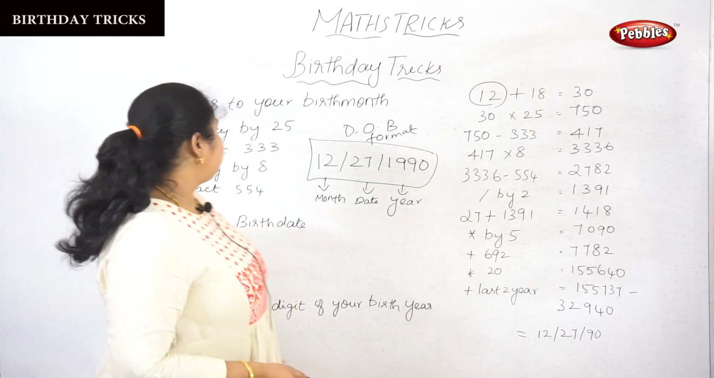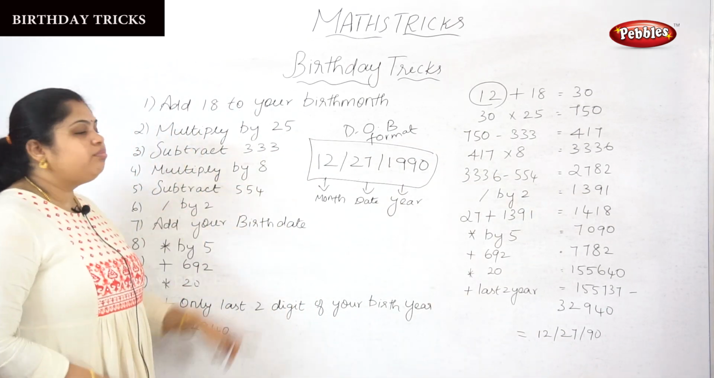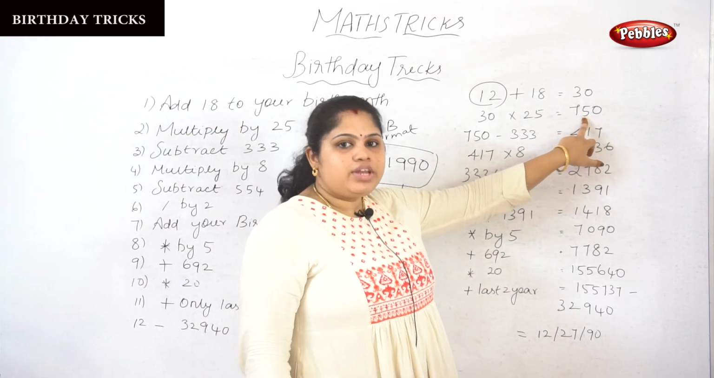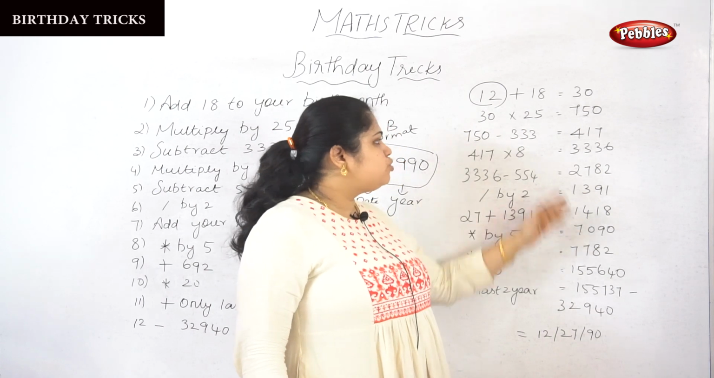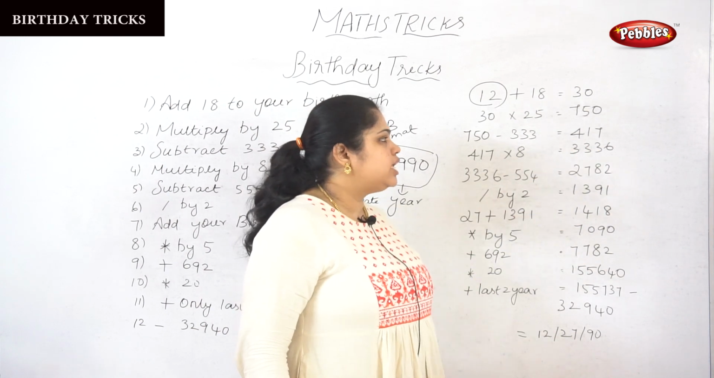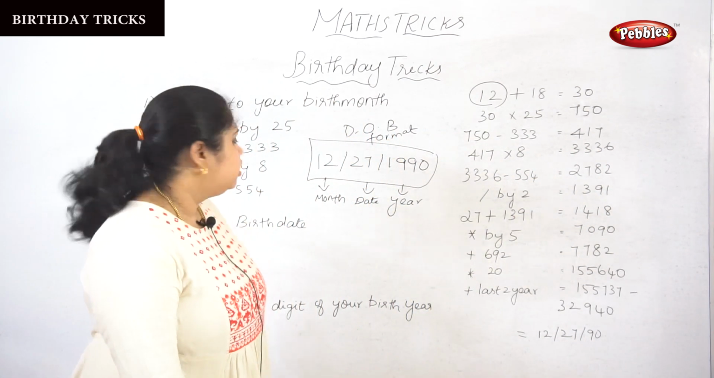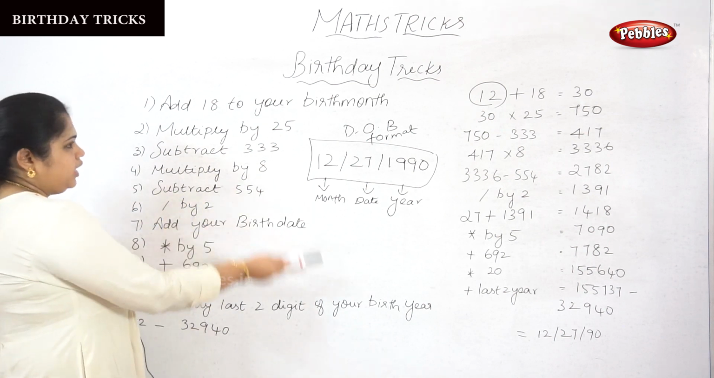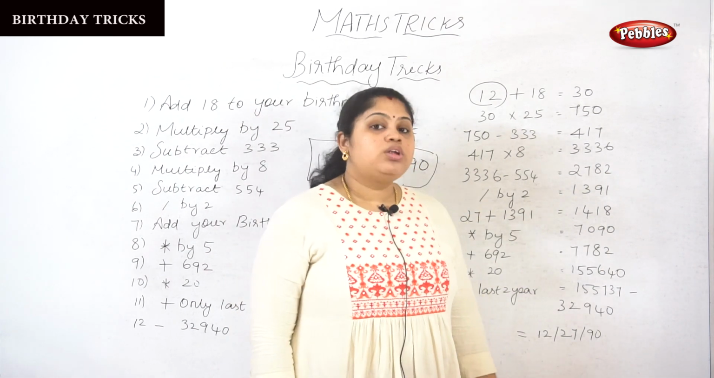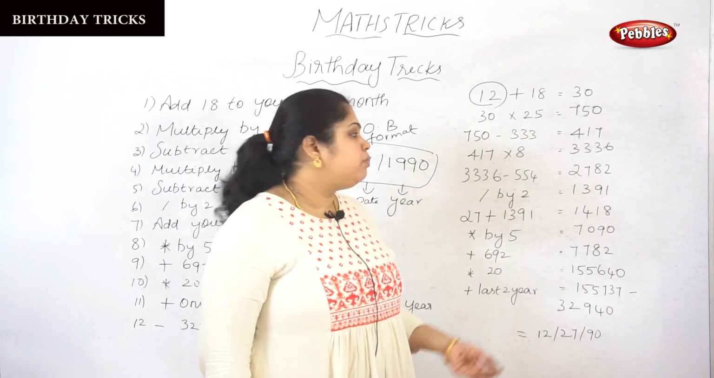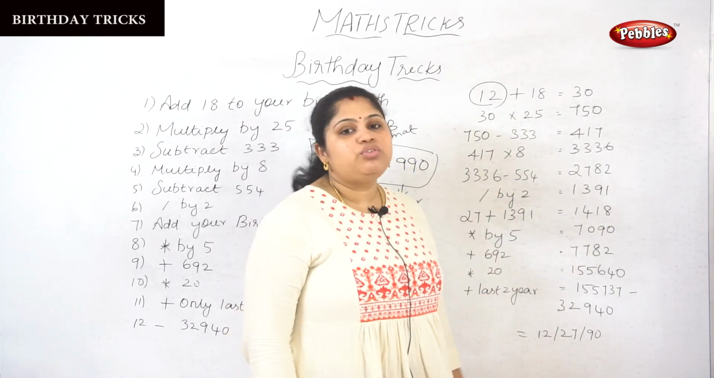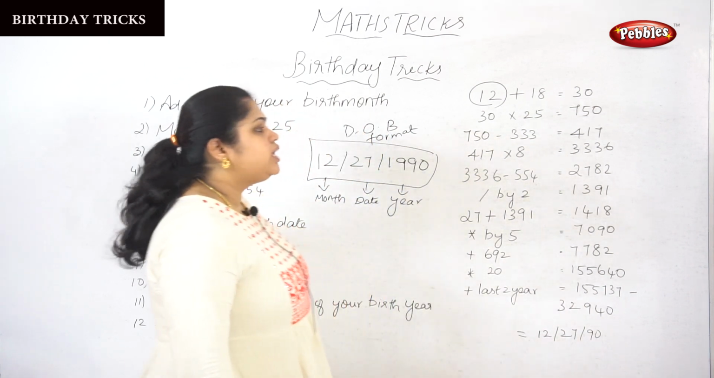Next, what is step 3? Subtract from 333. The answer from step 2 is 750, so 750 should be subtracted by 333. What is the answer? I have got 417 from step 3. What is step 4? Multiply by 8. The answer from step 3 is 417, so 417 should be multiplied by 8. Then I got 3336 from step 4.